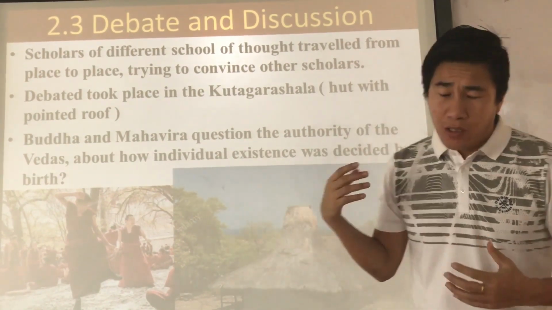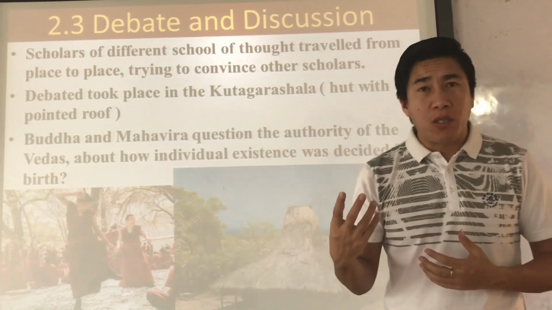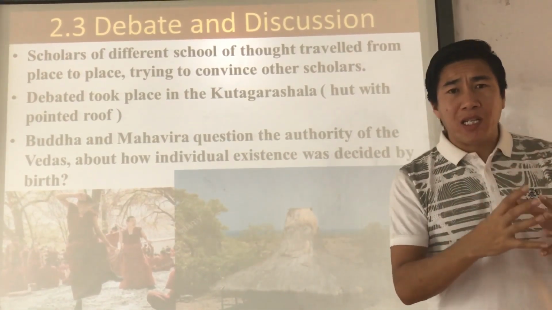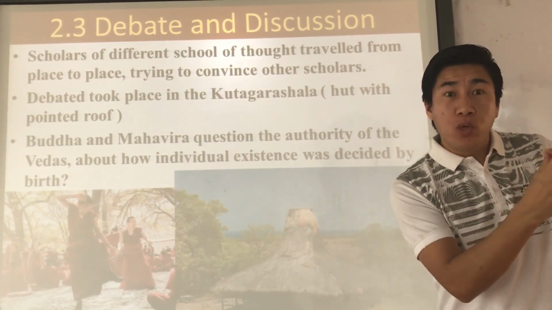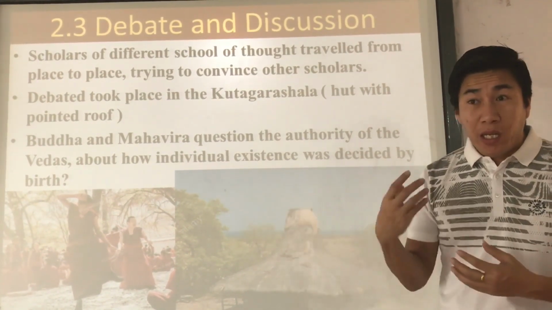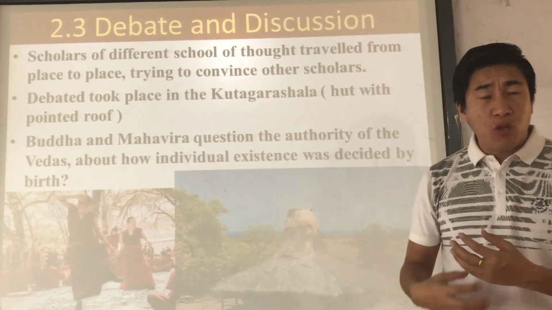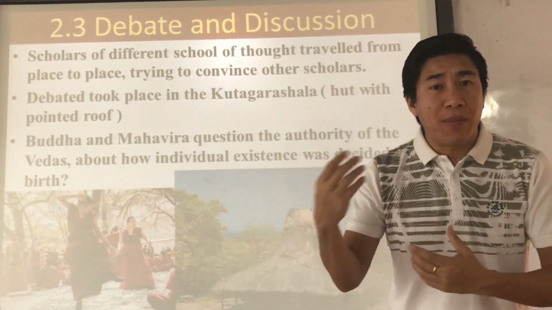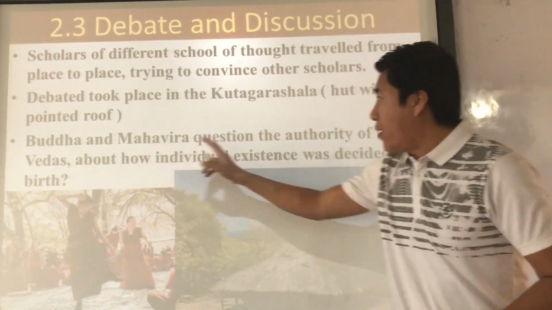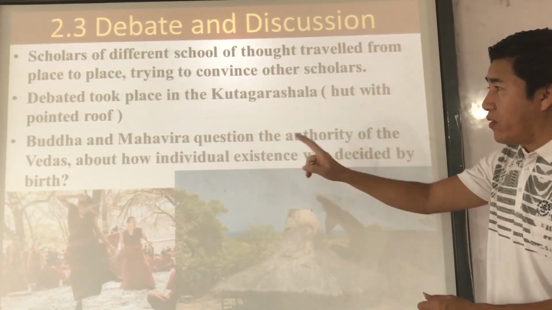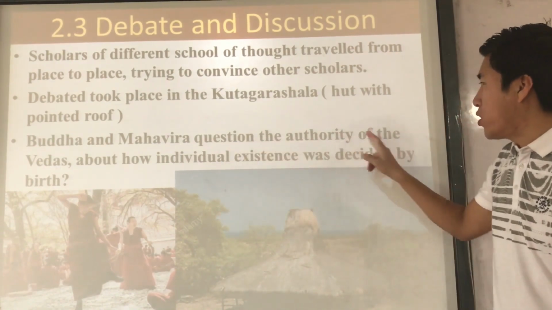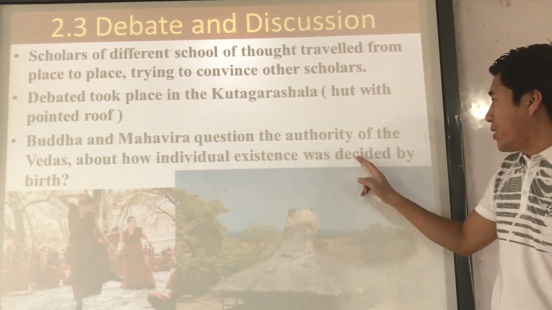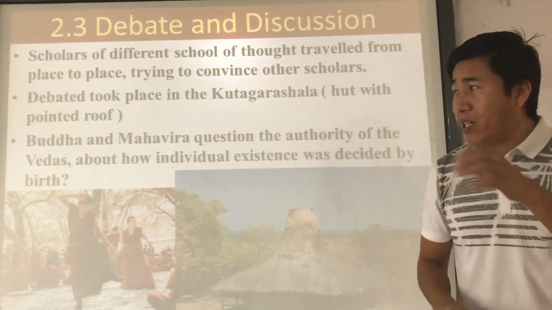Not only that, Buddhism and Jainism questioned the caste system and the social understanding of Hinduism. They raised objections and argued against the ideas put forward by the Brahmans in ancient times. So Mahavira and the Buddha questioned the authority of the Vedas, and questioned how individual existence was decided by birth, as we have discussed.